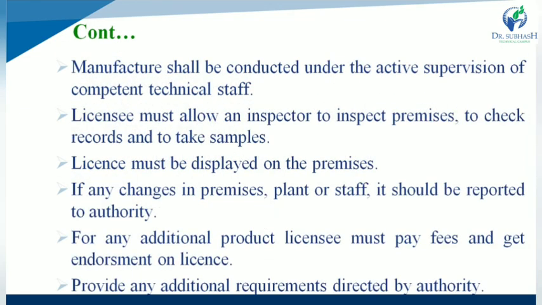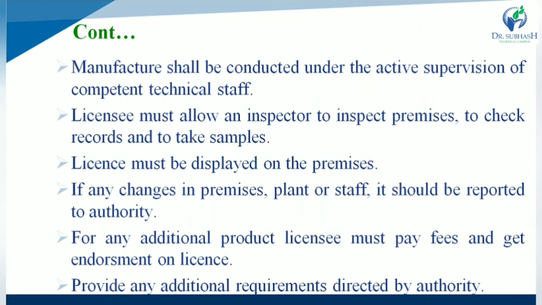Manufacture shall be conducted under the active supervision of competent technical staff. That means manufacturing is conducted under the supervision of technical staff, while the licensee must allow an inspector. So what is the role of the inspector? They inspect the premises, check the records, and if they want to take samples for analysis as well as testing purposes, the licensee must allow it, while the license must be displayed on the premises.